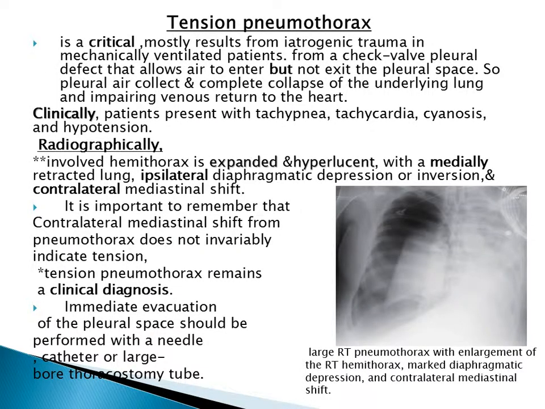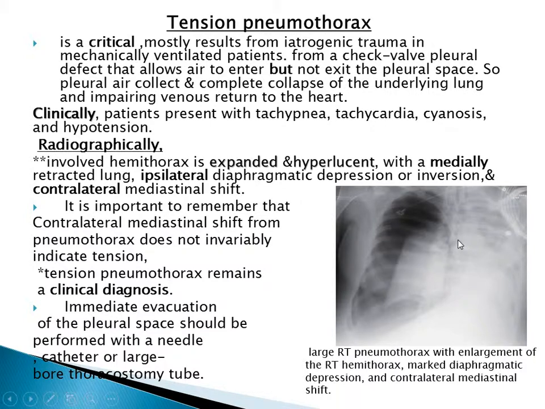Tension pneumothorax is a critical condition, mostly resulting from iatrogenic trauma in mechanically ventilated patients, from a check-valve pleural defect that allows air to enter but not exit the pleural space. So the pleural air collects, causing complete collapse of the underlying lung and impairing venous return to the heart. Patients present with tachypnea, tachycardia, cyanosis, and hypotension.